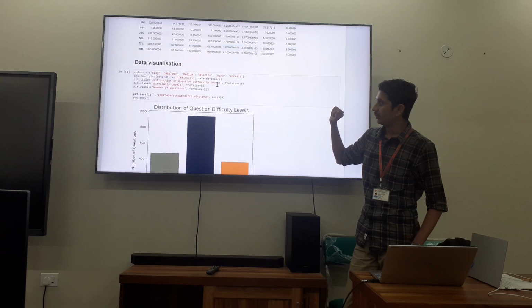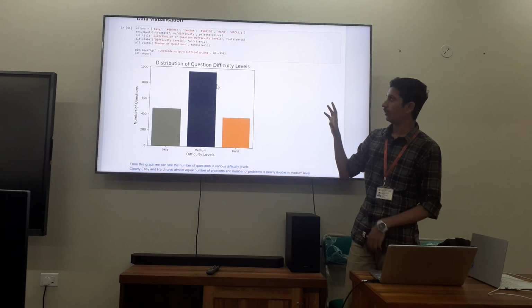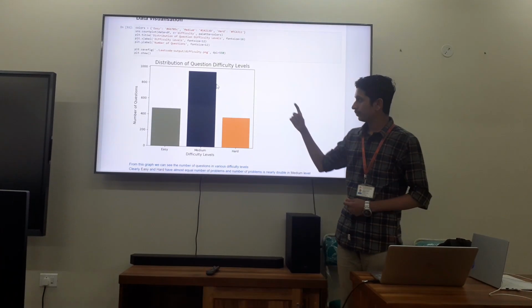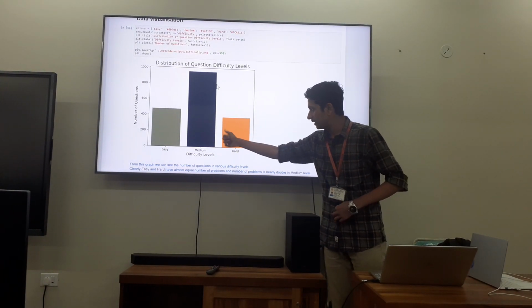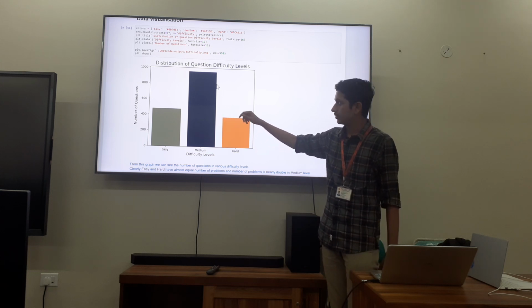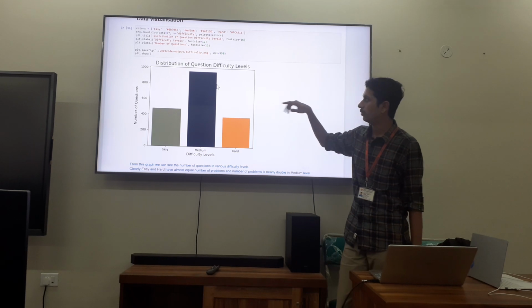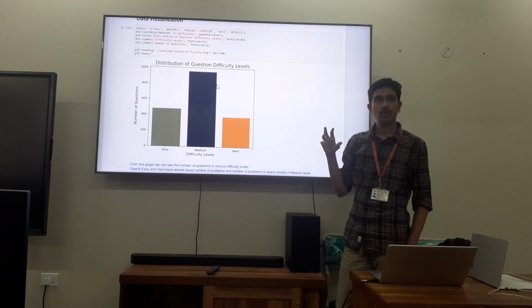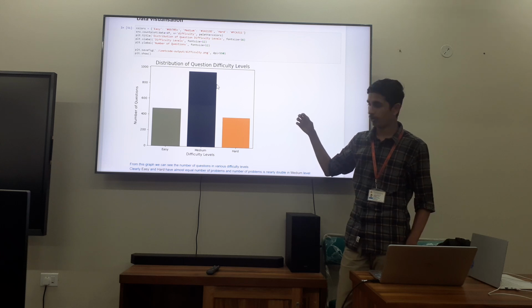Next, coming to the data visualization part, first I wanted to analyze how many problems are available in each difficulty level. So as we can see from the graph, easy and hard problems have almost equal numbers, around 400 questions, and medium level questions are about double the number, which clearly tells that medium questions have got a higher prominence on these types of platforms.